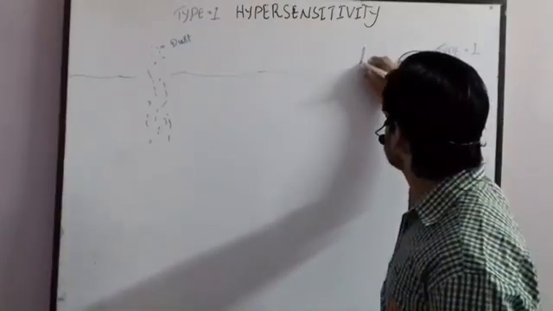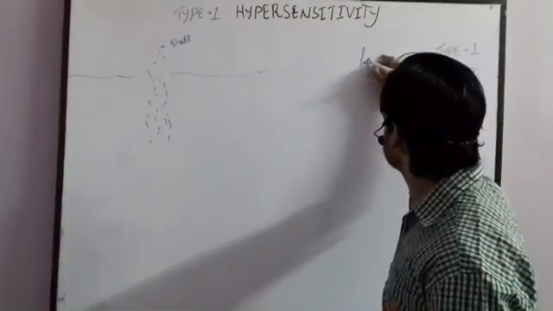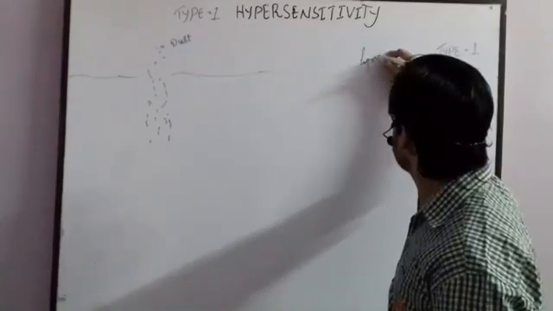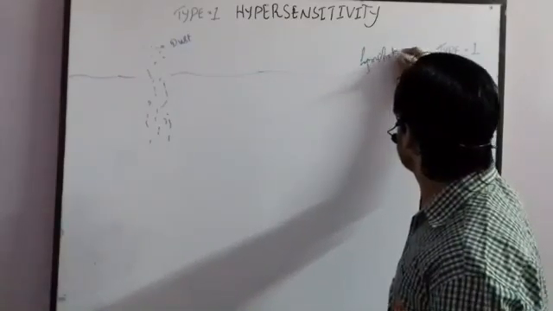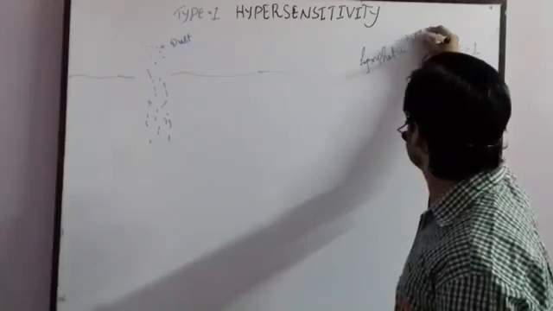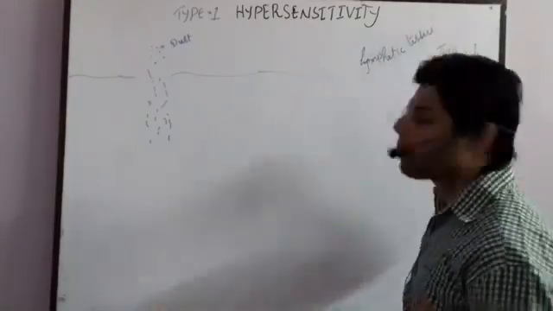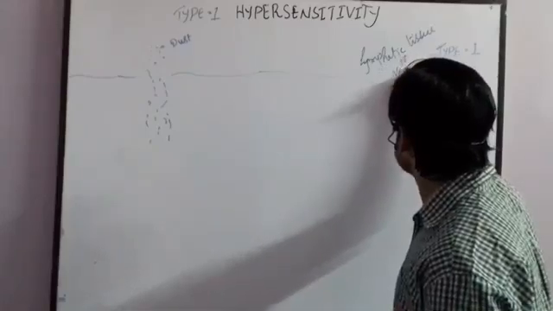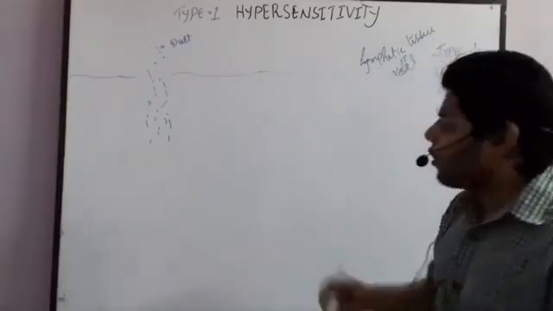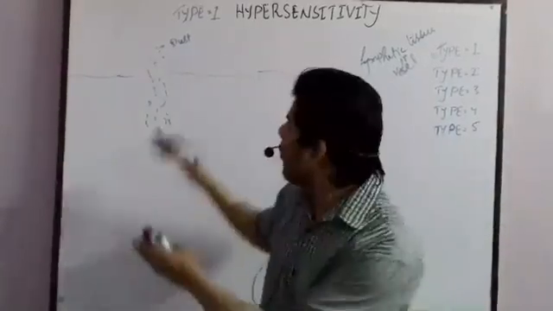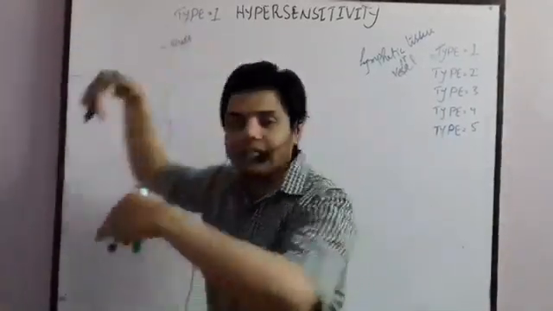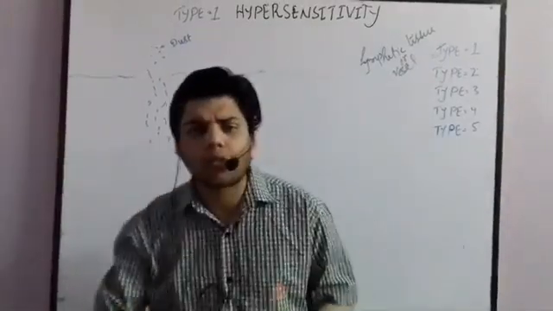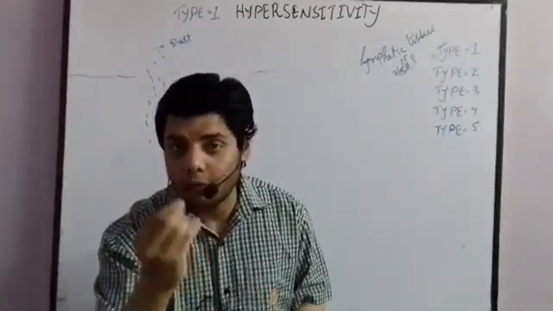So let's suppose this is the lymphatic tissue, or we can also say lymphatic vessel. Once the dust particles are internalized inside our tissue, what actually happens? They will cause a mutation.